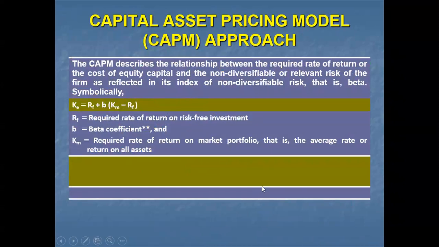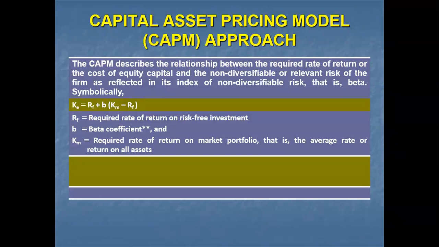Here, RF plus B(KM minus RF). RF is the required rate of return on risk-free investment, that is, the risk-free interest rate we need to consider. And beta coefficient: the degree of risk involved in a particular security is known as the beta coefficient. The calculation of beta is entirely different, right?